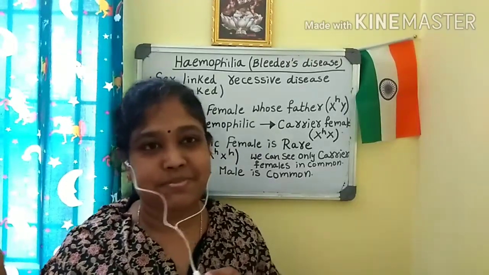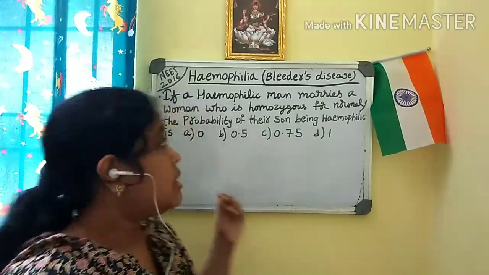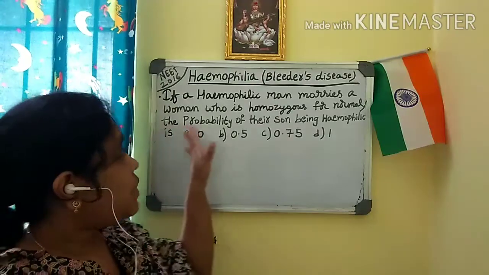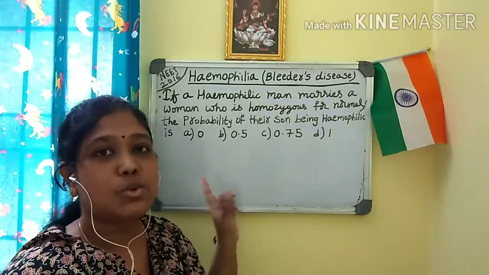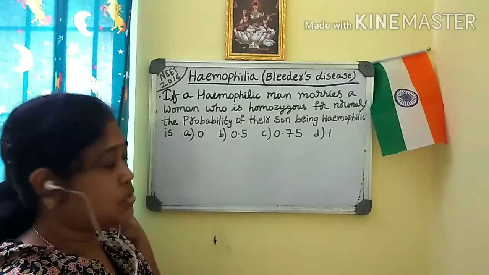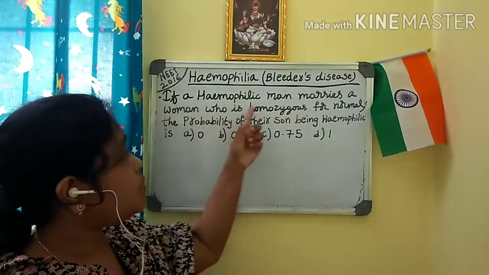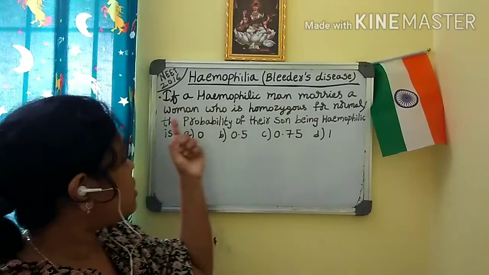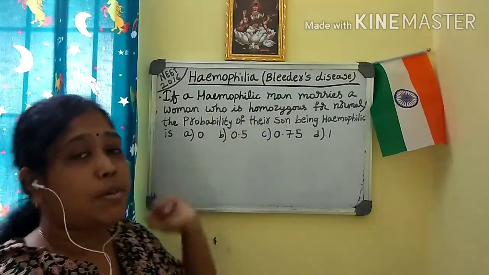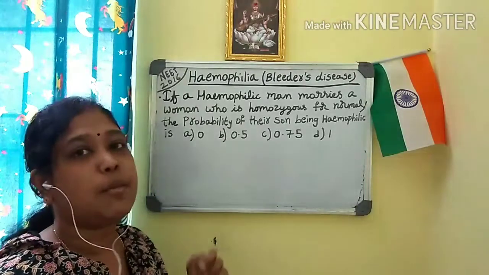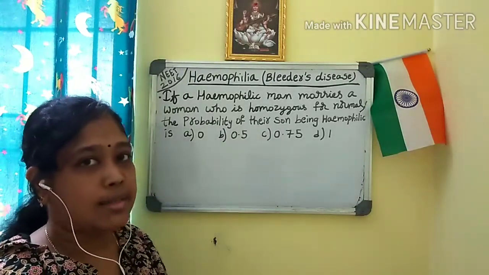Okay. Now let us see the first problem under the hemophilia related problems. Here you can see the question which has been asked in the year NEET 2016. We'll see the question first. If a hemophilic man marries a woman who is homozygous for normal, the probability of their son being hemophilic is. They have asked this question.